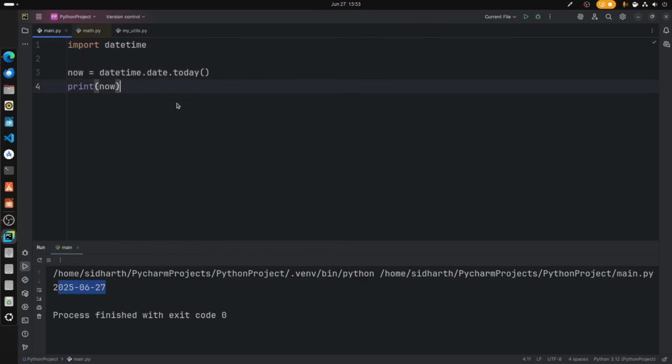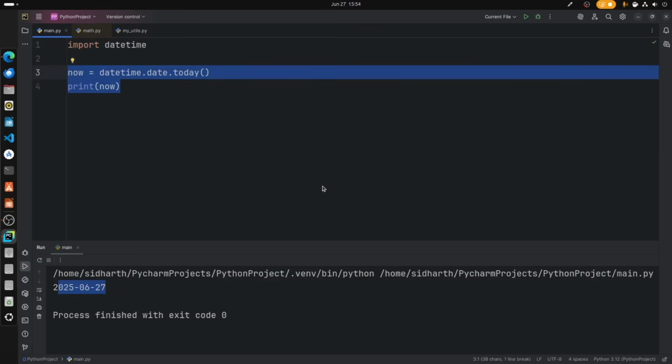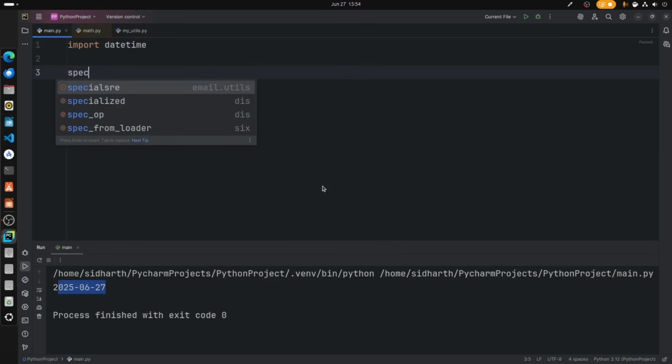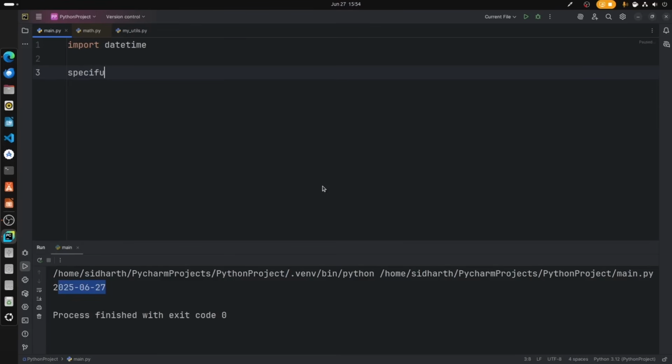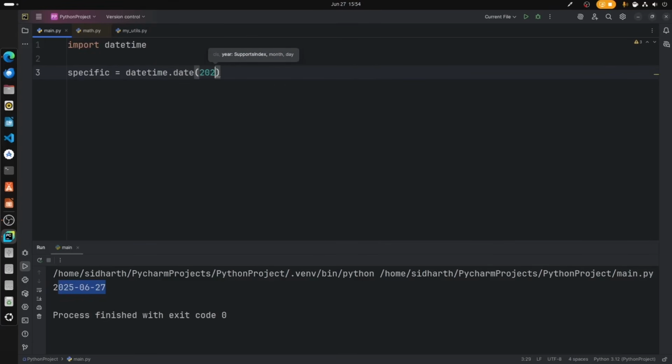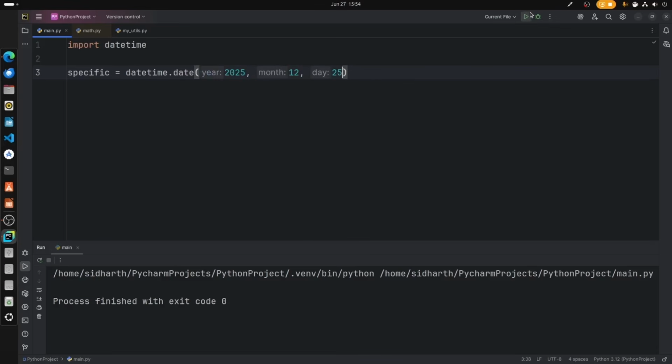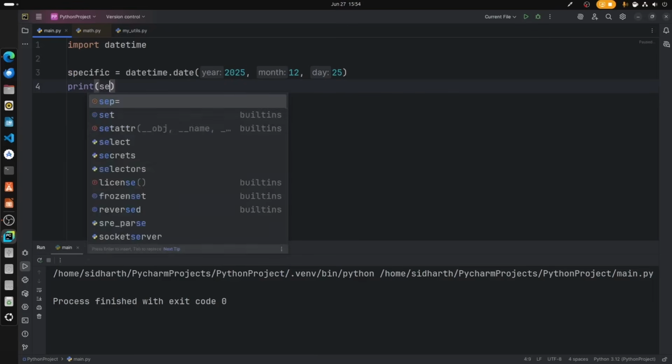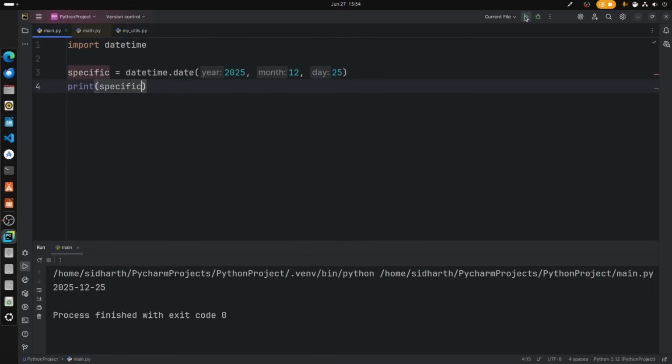We can even get specific dates and times. For that, go ahead and type, let's say, specific equals datetime.date, and I want to get the date of Christmas of 2025, so 12/25. If I run the file, we get the specific date right here. Now if I print the specific value, we get the value printed in date format. So this is how you define a date.